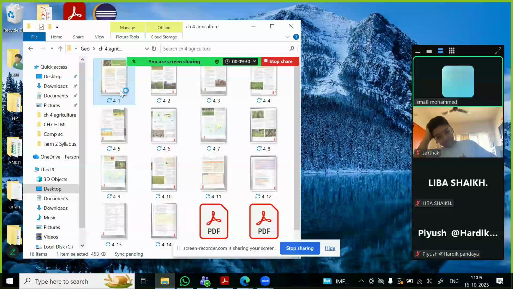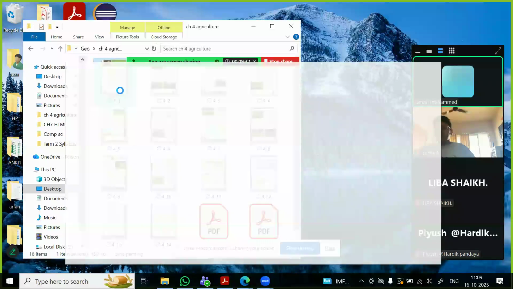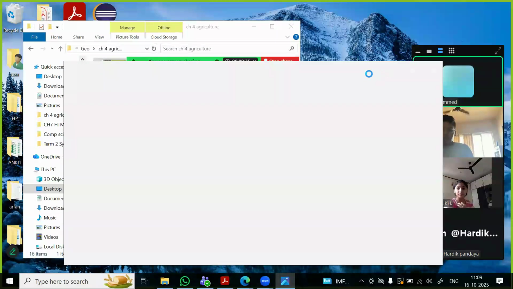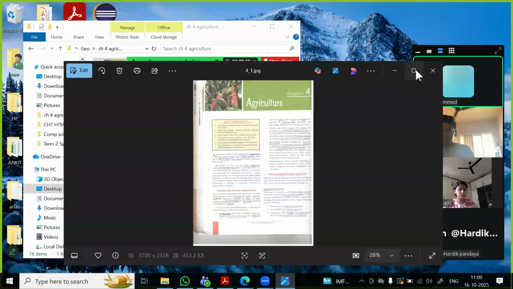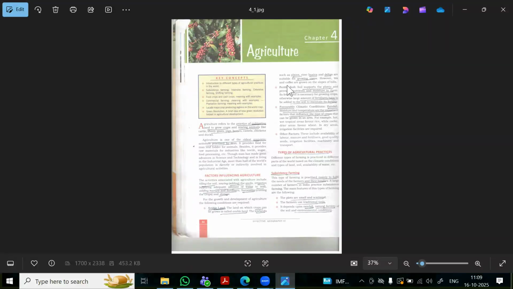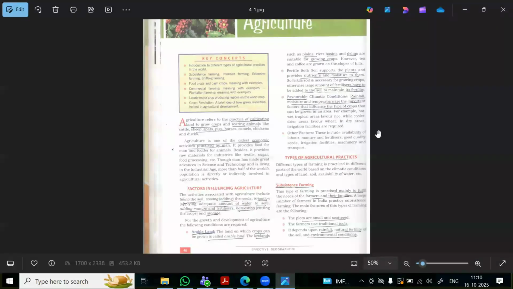Then I prepared one small summary kind of thing in the form of a table for all the chapters, which I will share at the end after this one. Then we will cover history, chapter 6 again. So you can view this one, right? Is it clear, right? Okay.